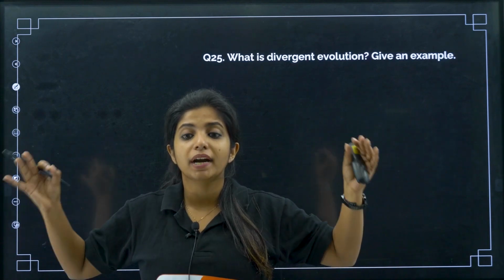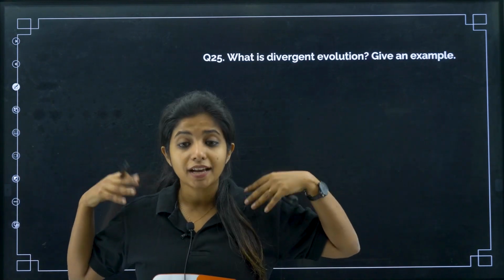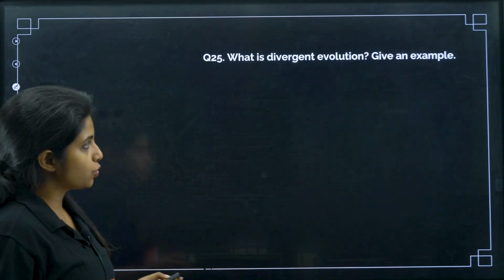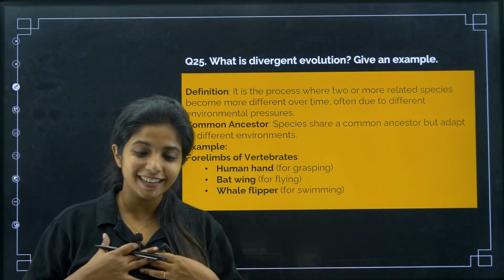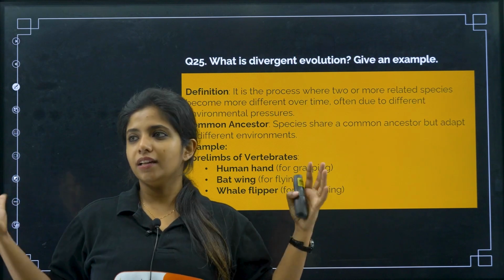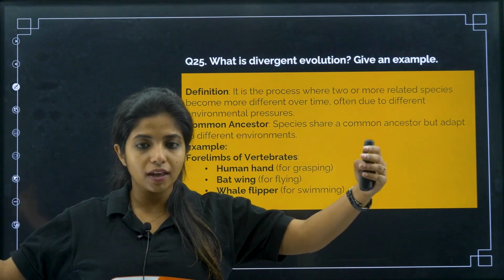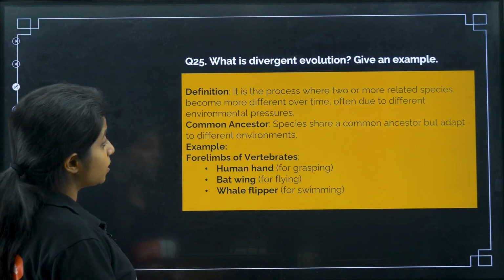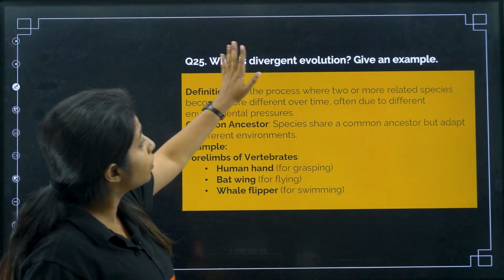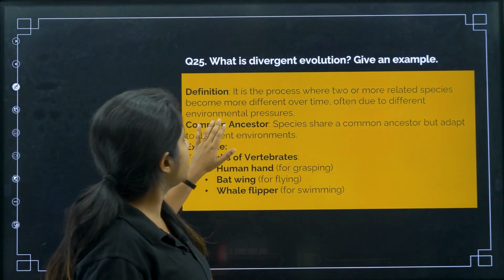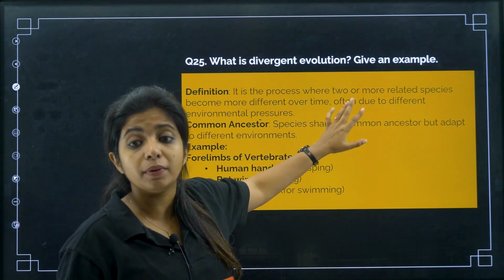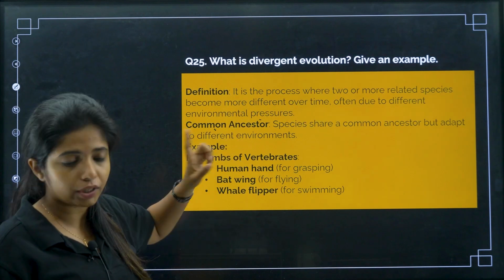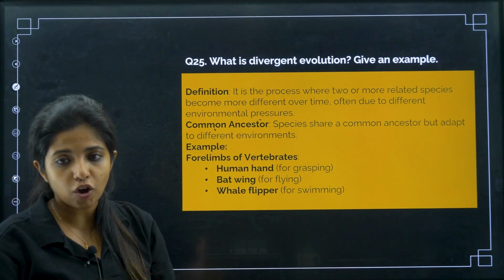This is what you mean by divergent evolution, where you have a common ancestor and from there you move apart and now have different characters. The internal structure, everything, will be the same, you and your brother, but when you go around there, the dressing and everything might change. You get it? So the definition is: the process where two or more related species become more different over time, often due to different environmental pressures or different habitats. They share a common ancestor. So these two things are really important: different habitats, but a common ancestor.